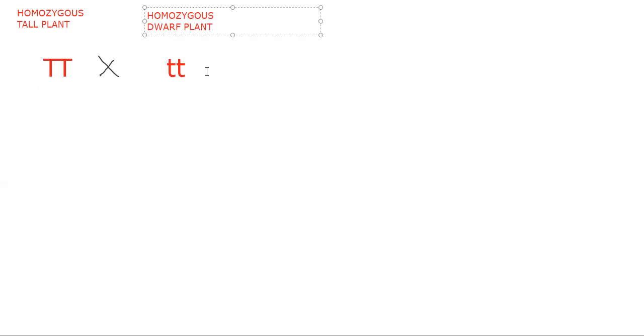Now when a homozygous tall plant is crossed with a homozygous dwarf plant, what happened we have seen already, but now we are giving the laboratory expression. This is the P1 or parental generation, and the gametes we have to take from here.